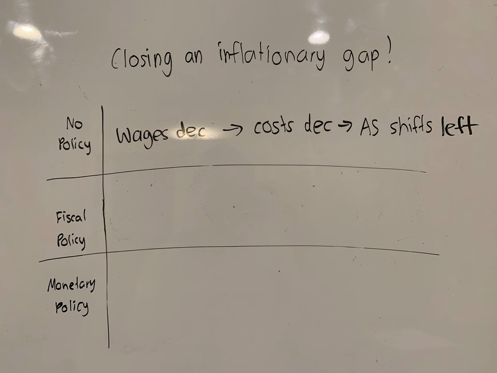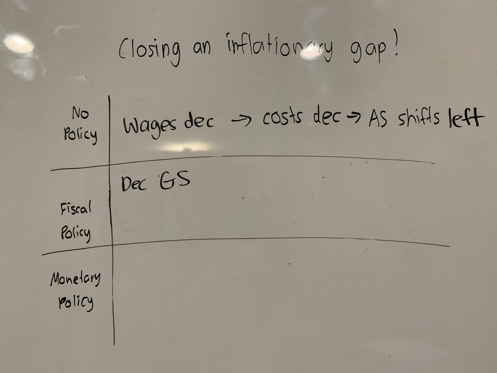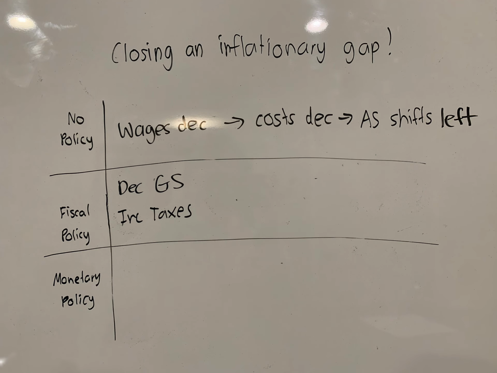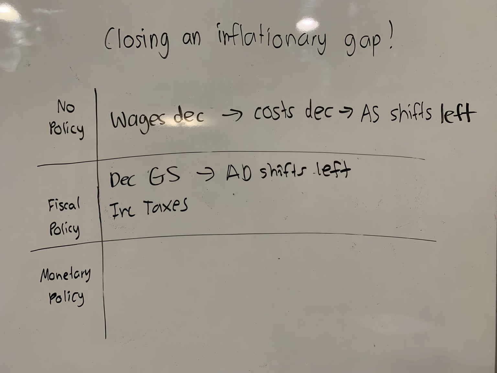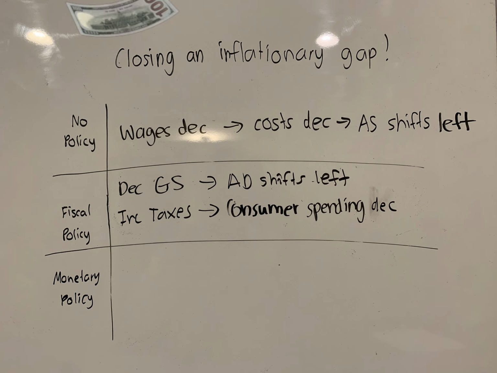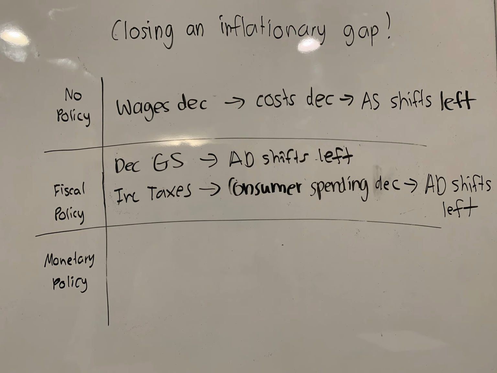For fiscal policy, we could either decrease the government spending, or we could increase taxes. If we decrease government spending, the aggregate demand will shift to the left. And if we increase taxes, consumer spending would decrease, because the disposable income would decrease. So then, the aggregate demand would shift to the left.